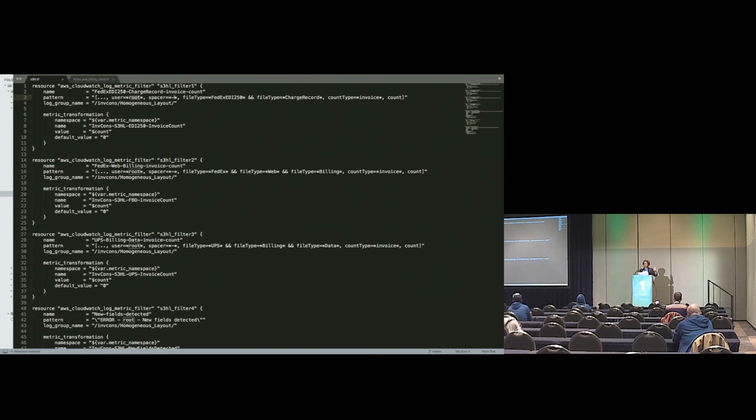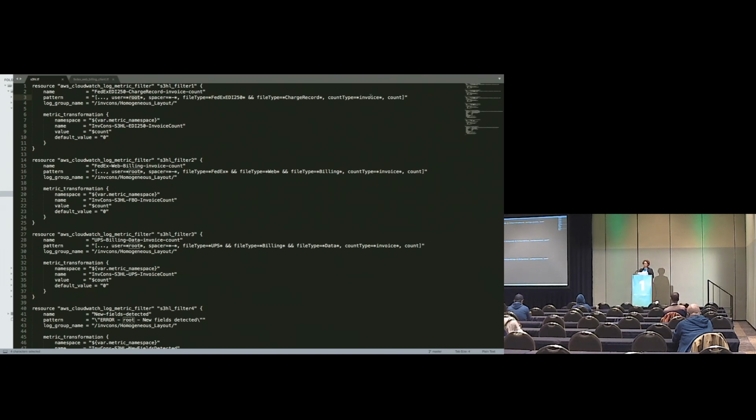We have to account for the spacer in the log and the file type. If it has underscores and things in it, then you're looking for stuff that falls into this category. So if it's this, FedEx EDI 250, then there was underscore charge record or dash charge record. Instead of looking for the dash, I'm looking for this one joint thing to have both of these words in it.